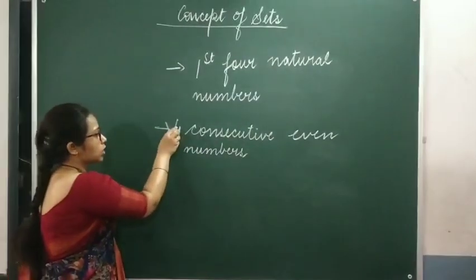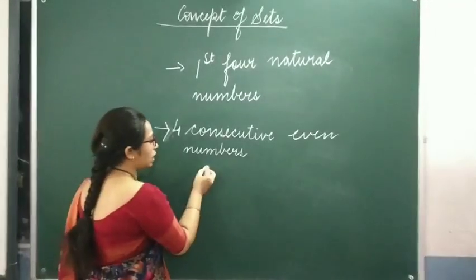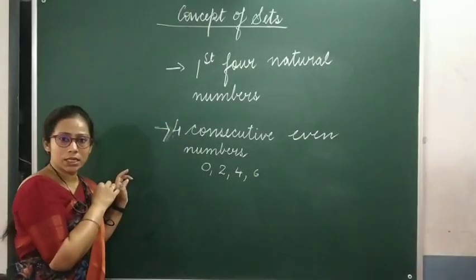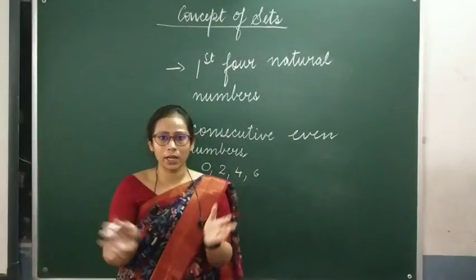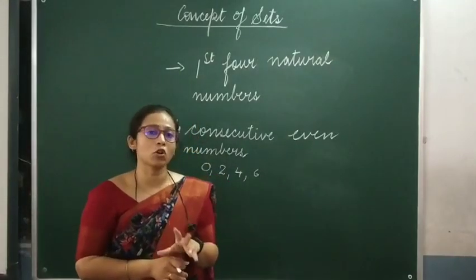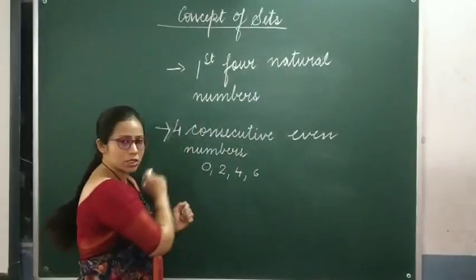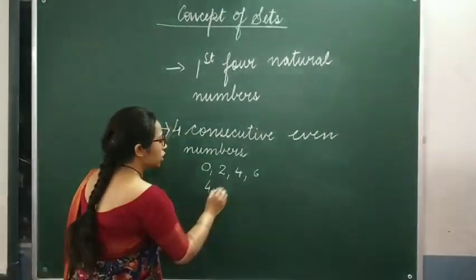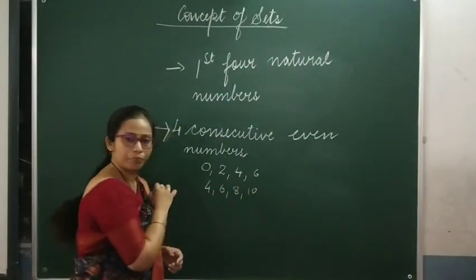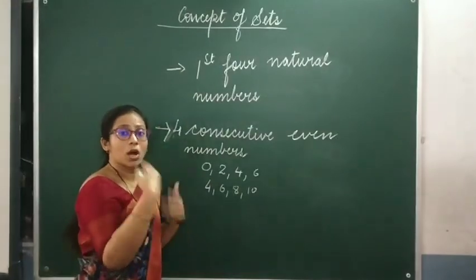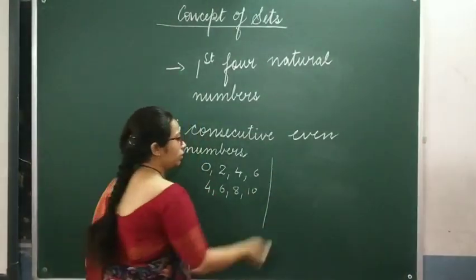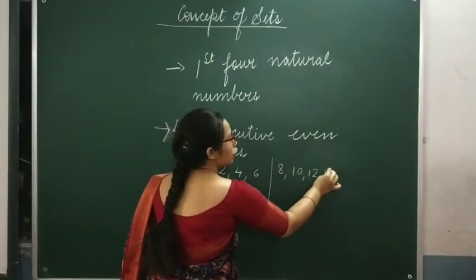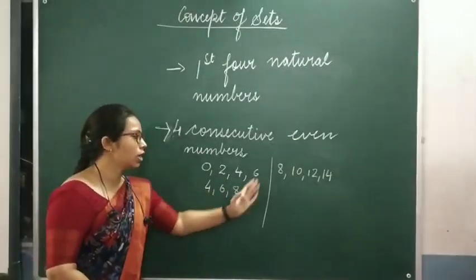Okay, so now if I say 4 consecutive even numbers, they could be 0, 2, 4, 6, isn't it? If all of you are there in the class and I ask one of the children to tell me 4 consecutive even numbers, the child would say 0, 2, 4, 6. Another child could get up and say, no miss, it would be 4, 6, 8 and 10. Another child would say it could be 8, 10, 12, 14 also. These are all consecutive only and these are all even numbers.